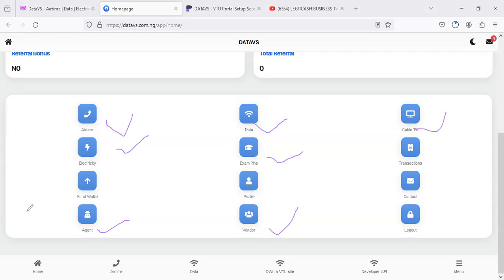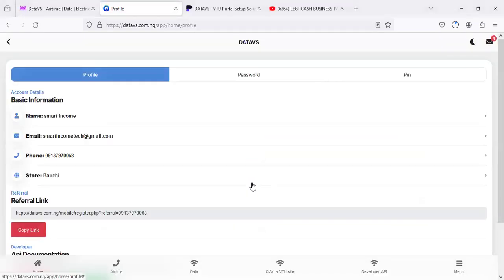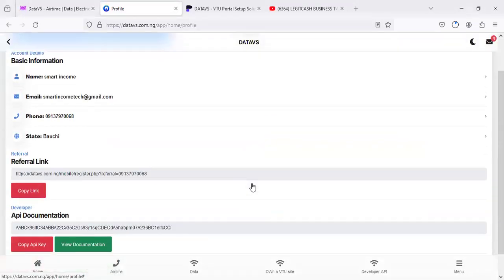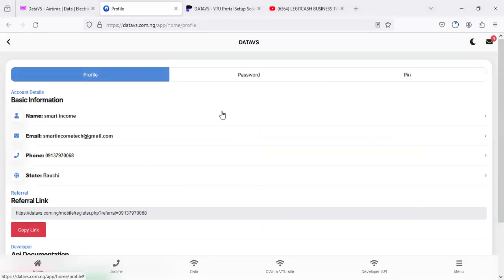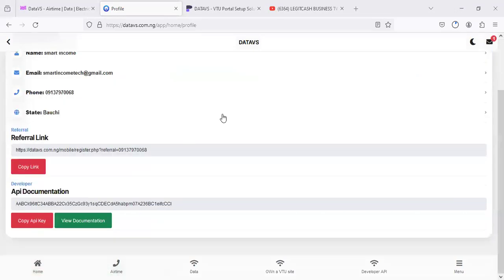And one good thing about this application is that if you go to your profile, let me show you something. The system is very flexible, in that everyone that registers will be given an automated API key. This API key is given to everybody that registers on the platform. With this key, you can easily interact with the application. So your users are going to have this key generated automatically by the system.